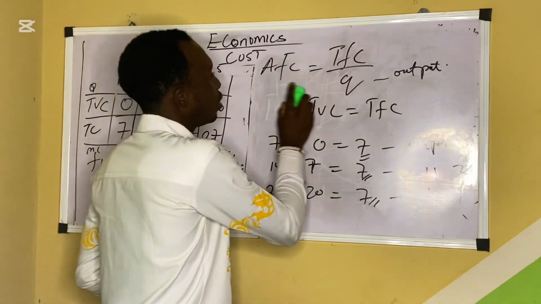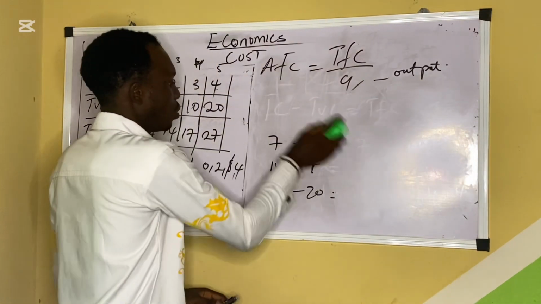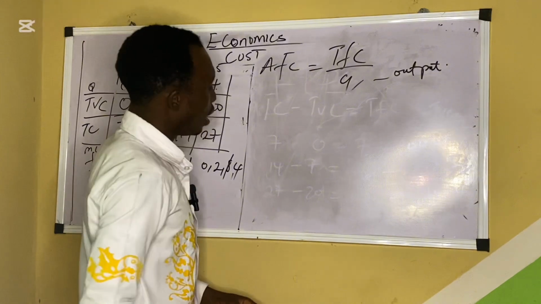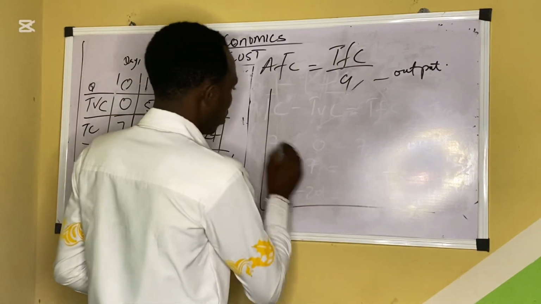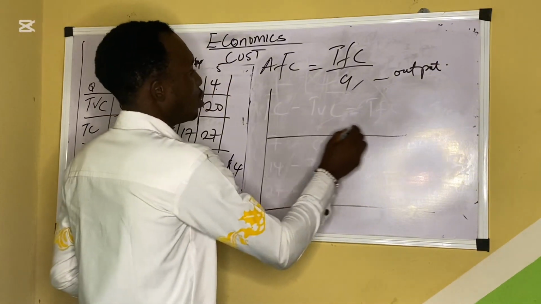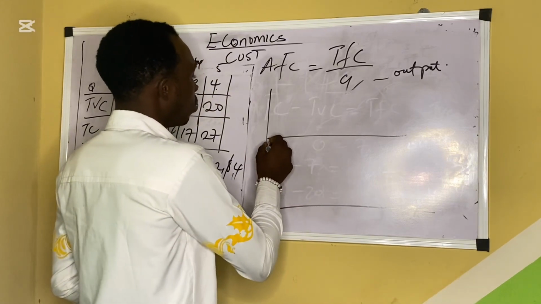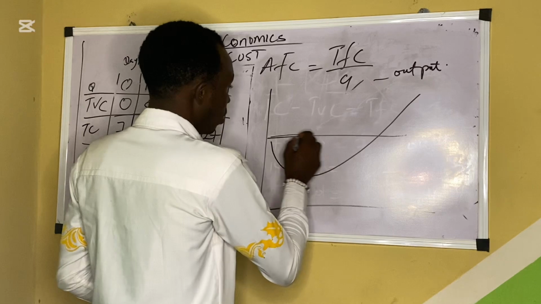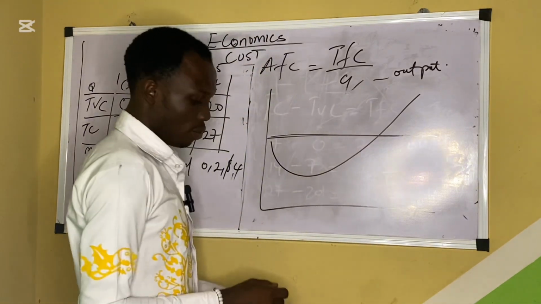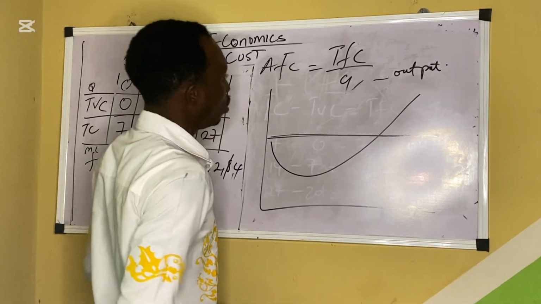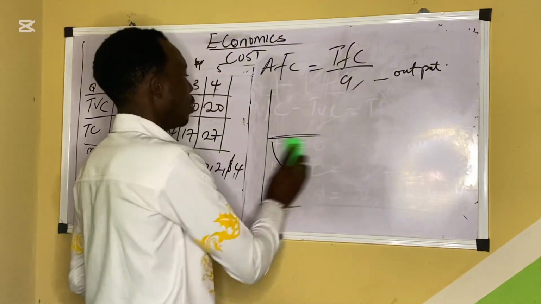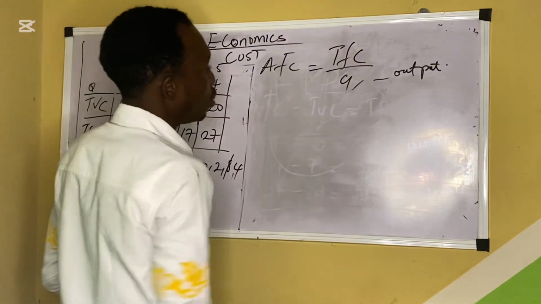Even in the graph, it's drawn like this: 7, 7, 7, 7, 7, 7. No matter what they are producing, even though variable cost goes like this, fixed cost is always like this. This is for cost in a short run. In a short run, that's what I mean. So this is not a long run. We are dealing with the short run.